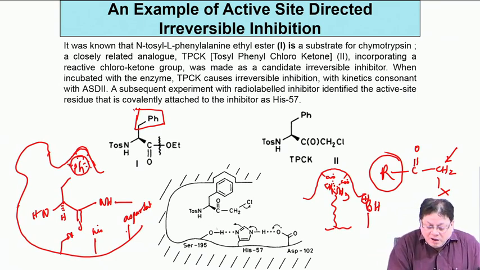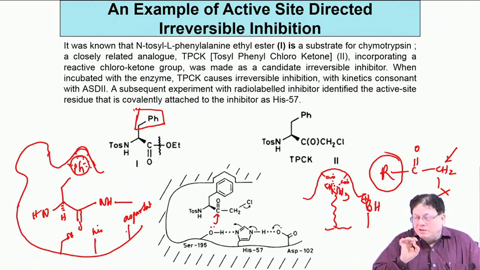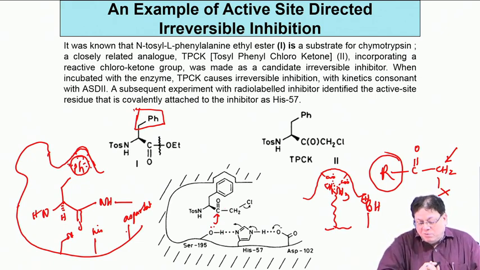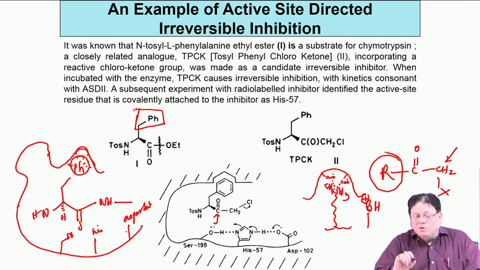One is, now if this serine attacks the carbonyl, you cannot break a carbon-carbon bond, that is difficult to break. Earlier there was a carbon-nitrogen bond, that is one point. But the more important point is, this imidazole is very close to this CH2Cl carbon, which is extremely susceptible to nucleophilic attack.